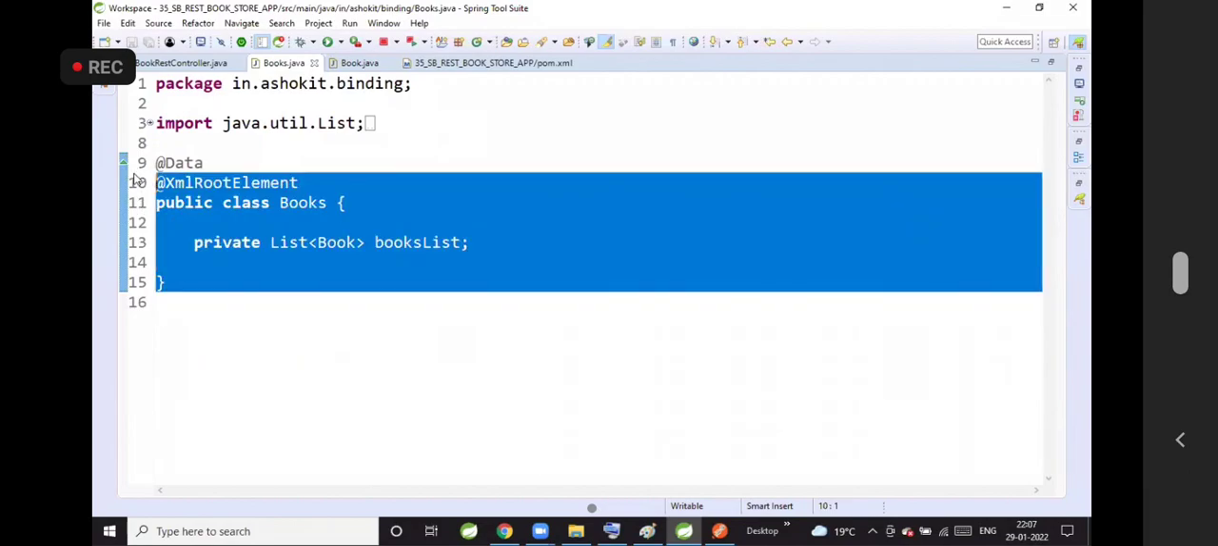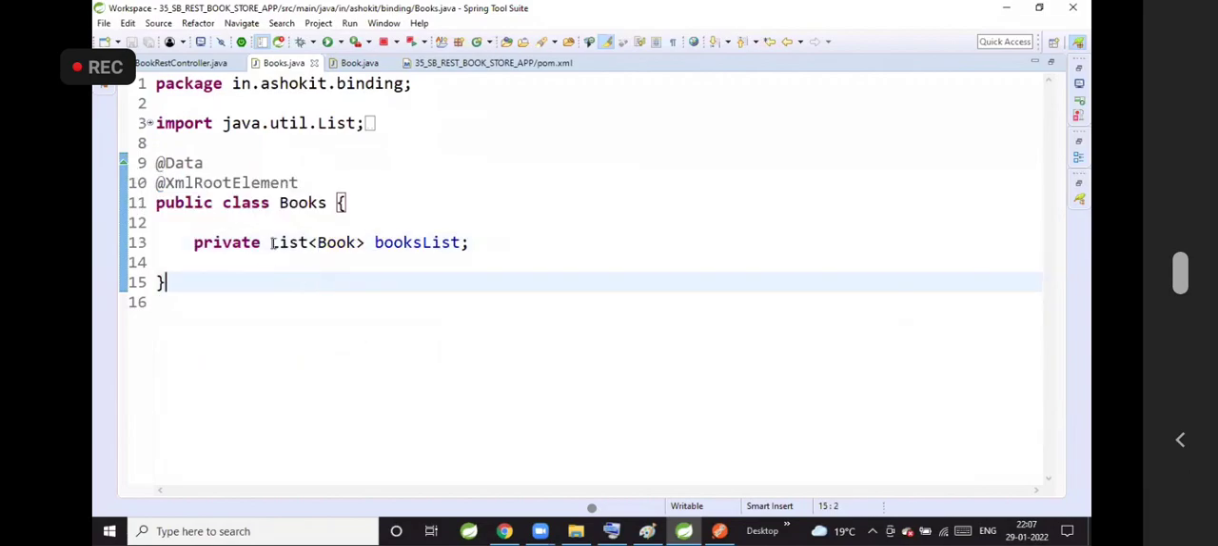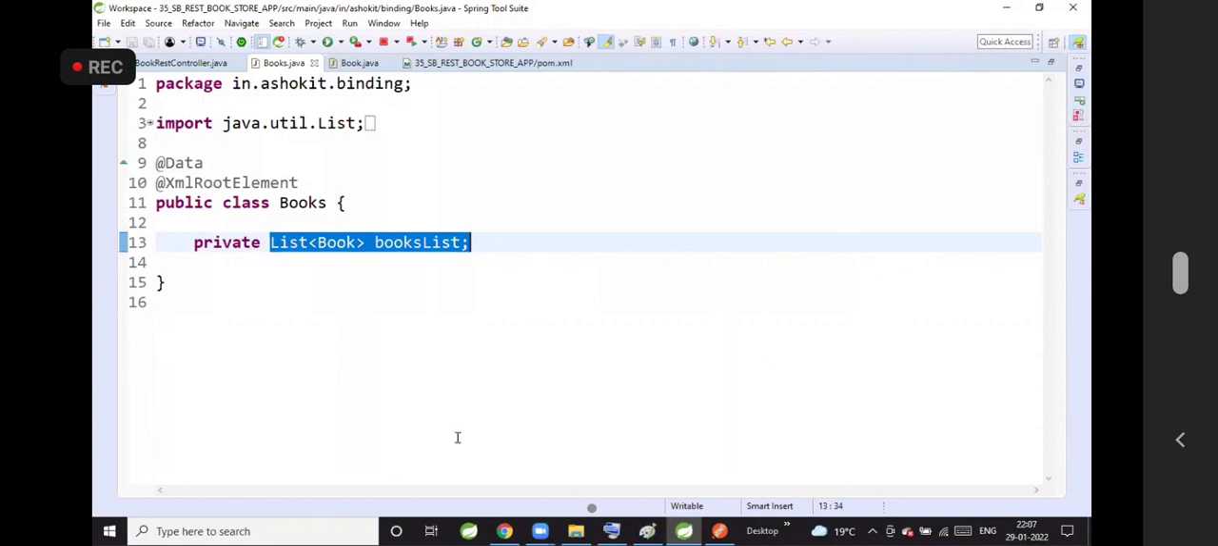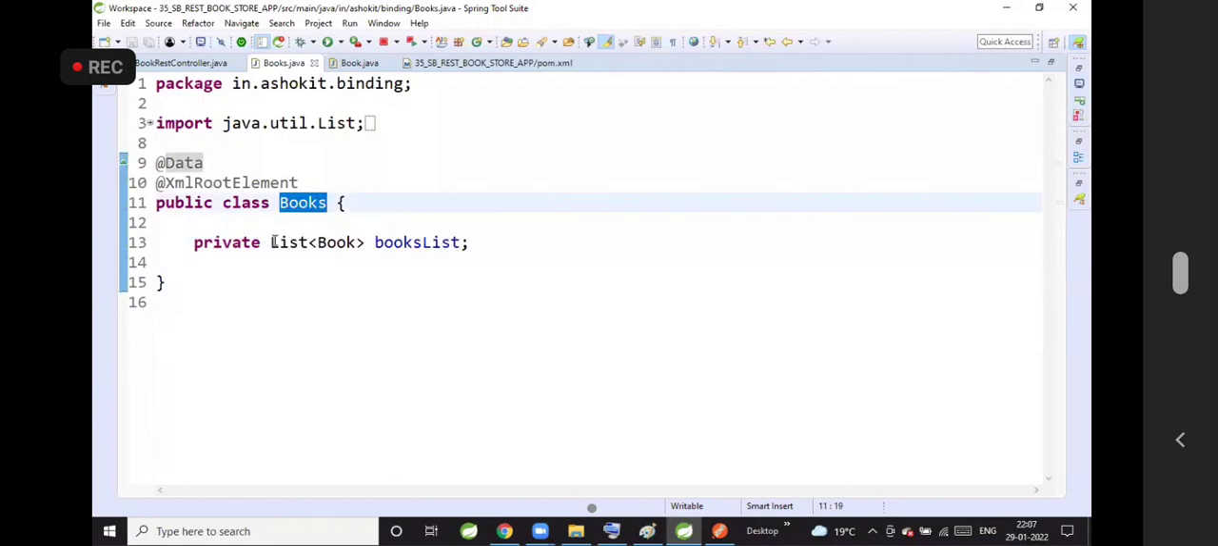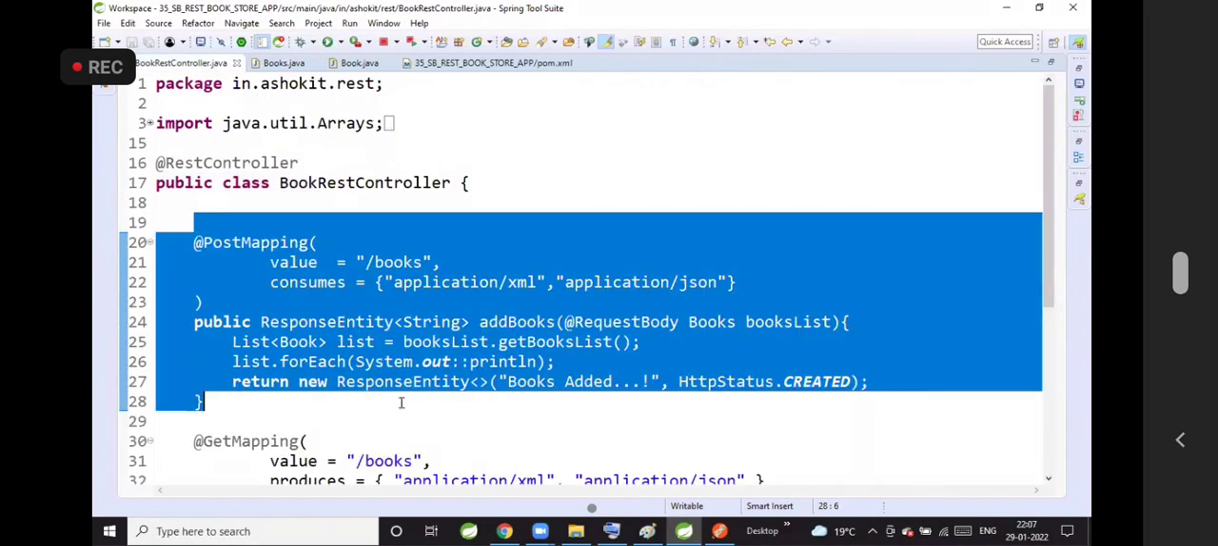One is the Books class. Inside that, I am using a list to represent a list of books. The Books class can hold a list of books. That is a simple, straightforward step. Okay, now I have created the REST controller.